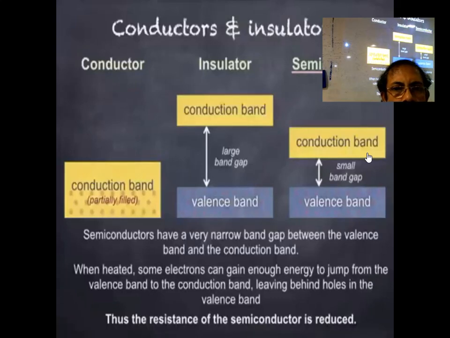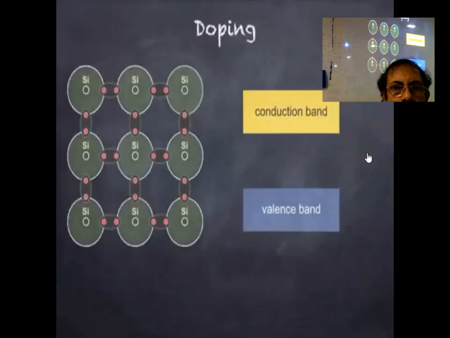Next on the agenda is doping. Here on the left, we see the bonding model of an intrinsic semiconductor, silicon. Extrinsic: with the addition of impurity atoms during the manufacture of the semiconductor, we can reduce its resistance. This is done in one of two ways.